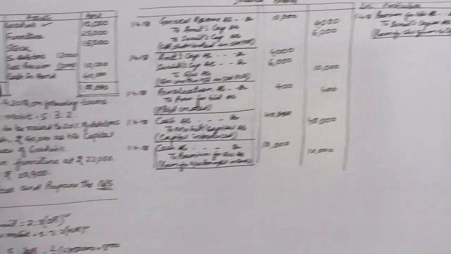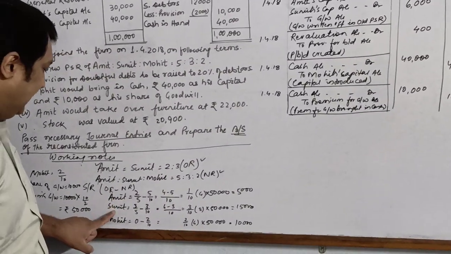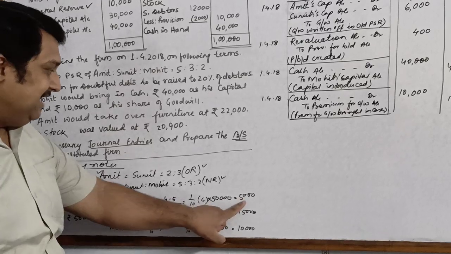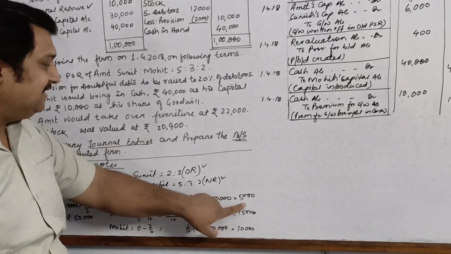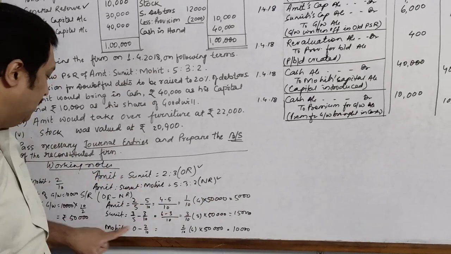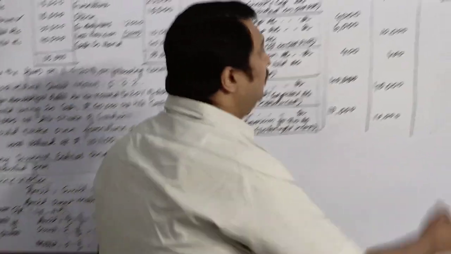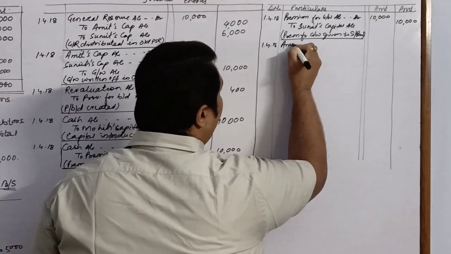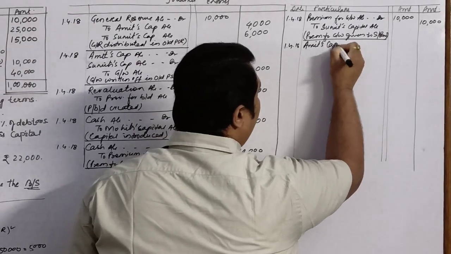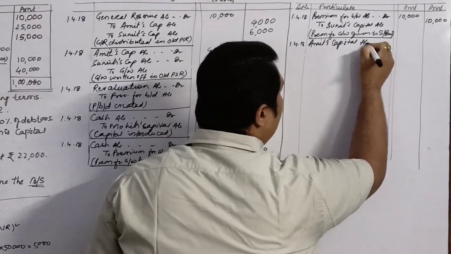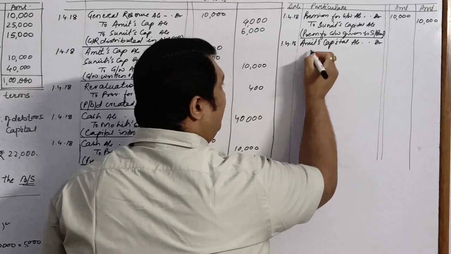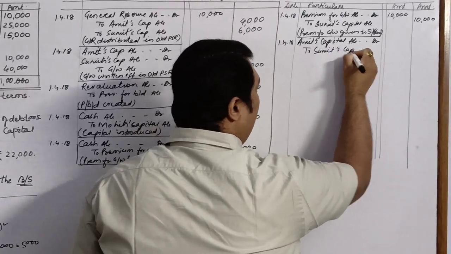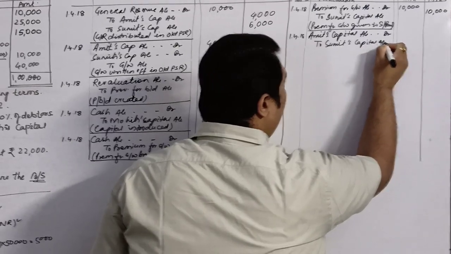Now if you look at the working, children, besides Sumit and Mohit, Amit has been gaining and he has to compensate 5,000 to whom? To Sumit. So your one entry will be for Amit, since he is gaining: gaining partner's capital account debit, Amit's capital account debit to sacrificing partner's capital account, so Sumit's capital account.